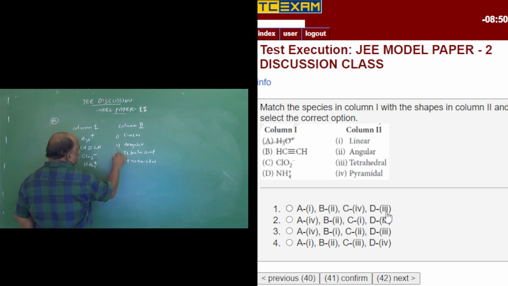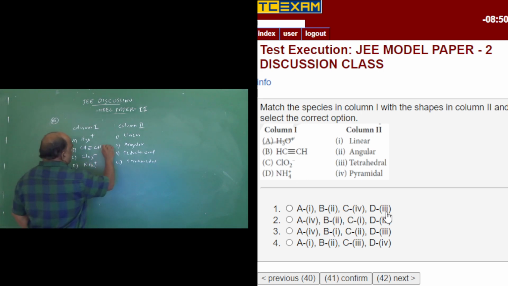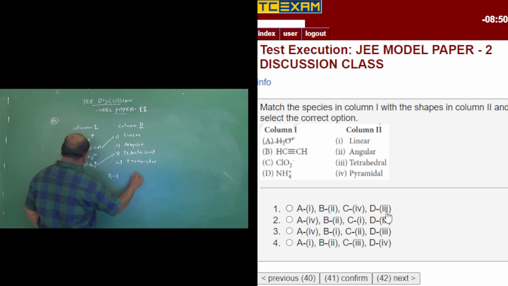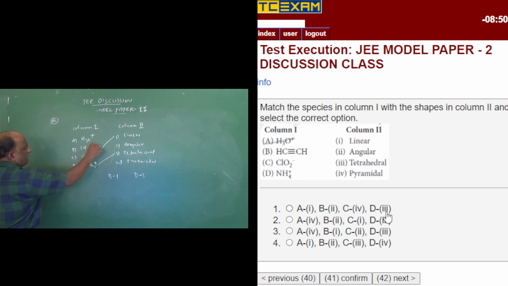Simple here. B1, NH4 plus, D3, H3O plus, A4.